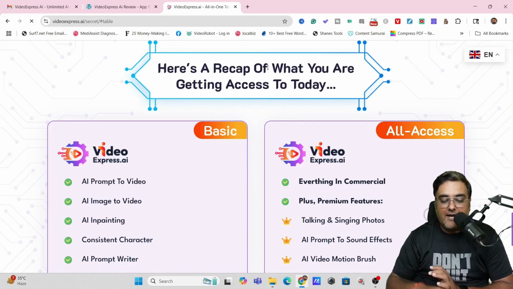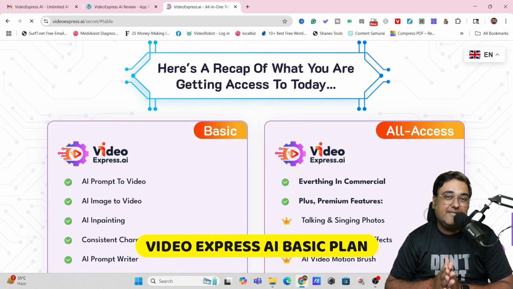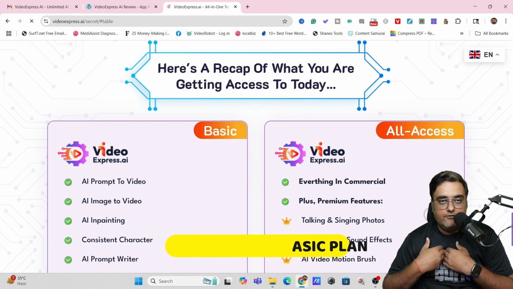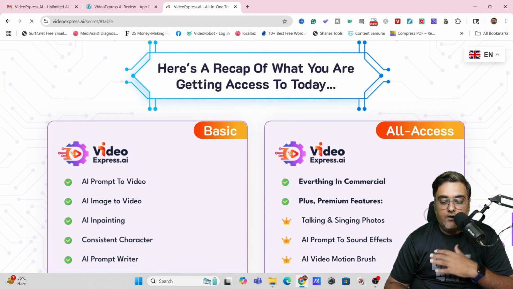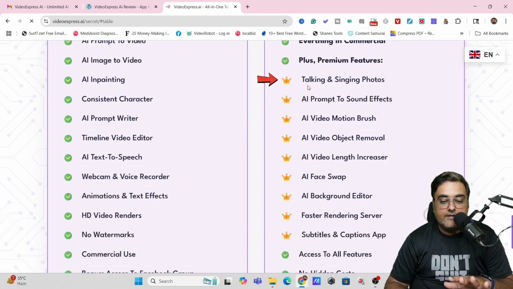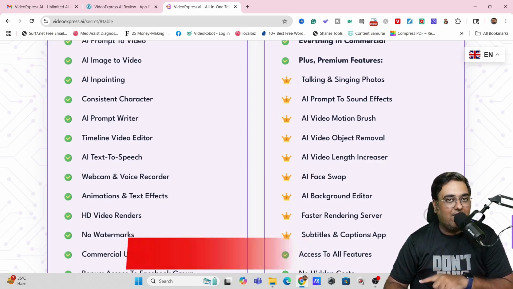There are basically two pricing plans. One is the basic one. Now remember, the basic one doesn't cover everything. I have shown you using this all access because I am an all access member. And what is the difference between them? Well, all these crown things are available on the all access, but not on the basic, like talking and singing photos, AI prompt to sound effect, AI video motion brush, AI video object removal, AI video length increaser, AI video swap, AI face swap, AI background editor, fast rendering, subtitle and caption app. So as you can see, all of these are on the premium one.